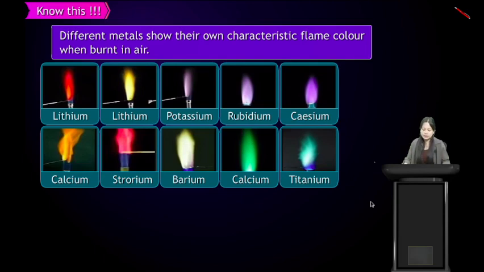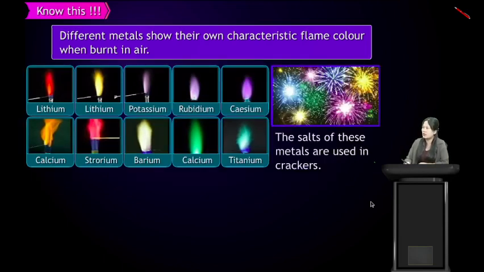These are some of the metals: lithium, potassium, rubidium, cesium, calcium, thorium, barium, titanium. All these are examples of metals, and when they burn in air, they give their own characteristic flame color. So we see different flame colors for different metals.